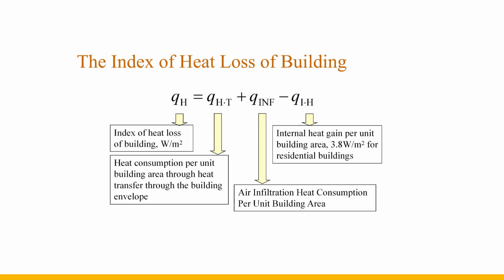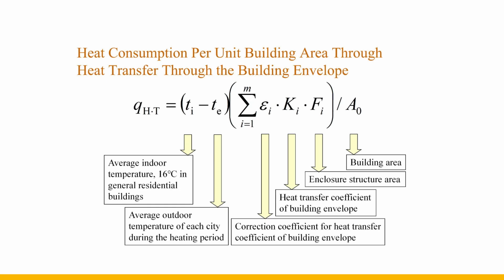This indicator consists of heat loss through heat transfer through the building envelope and air infiltration through gaps in doors and windows, excluding the heat gain of personal equipment, lighting, and cooking inside the building. It must be less than the specified value of the energy-saving design standard for residential buildings in severe cold and cold regions. This is the formula for calculating the heat transfer heat consumption per unit building area through the building